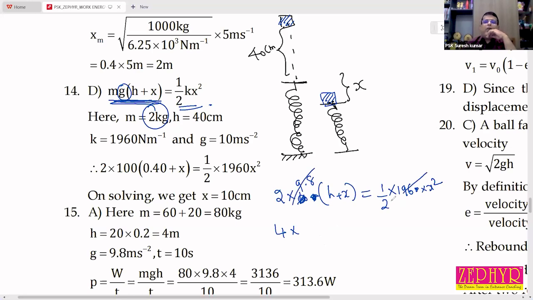This 9.8 and 1960 will cancel, 19.6 by 9.8 into 2 gives 200. So 4 into h plus x is equal to 100 x square, and this h is 0.4. On solving, you will get 10 centimeter.